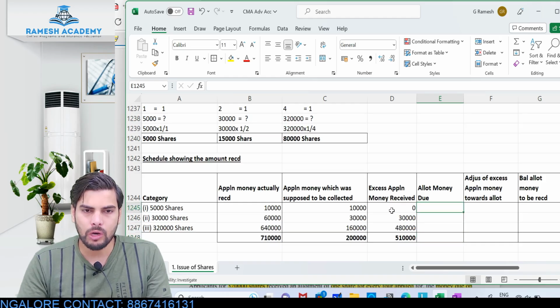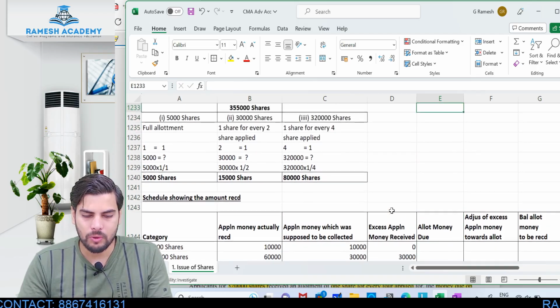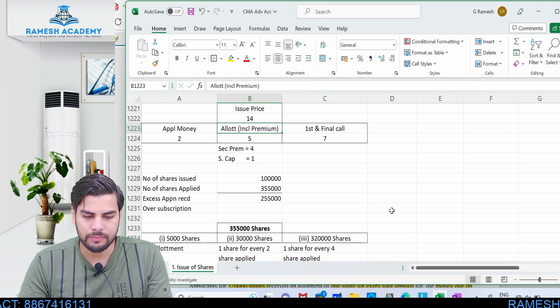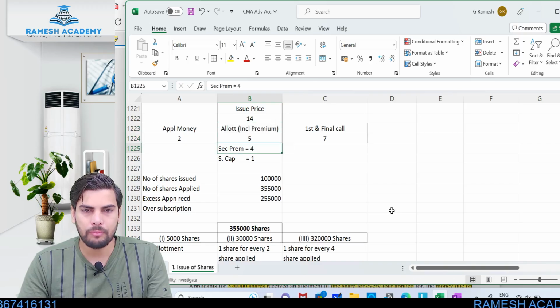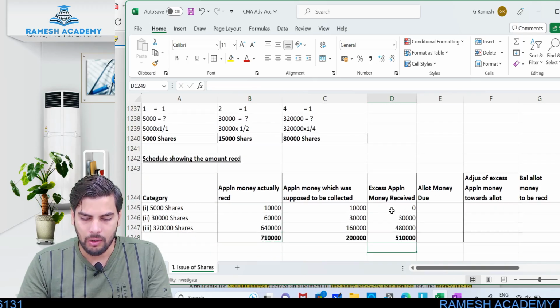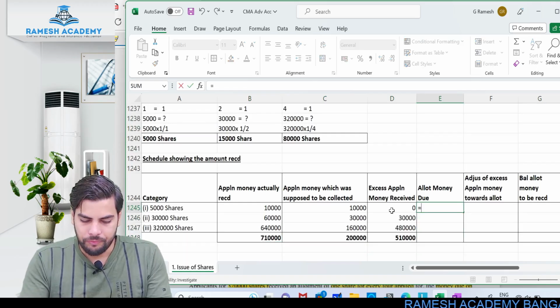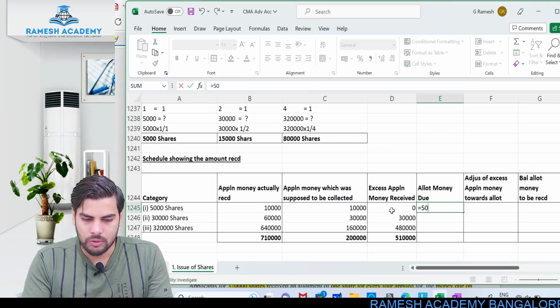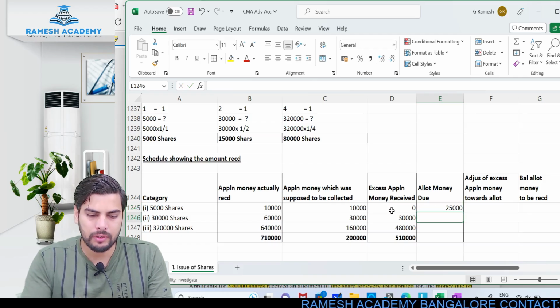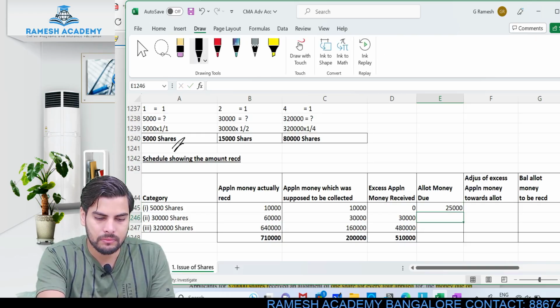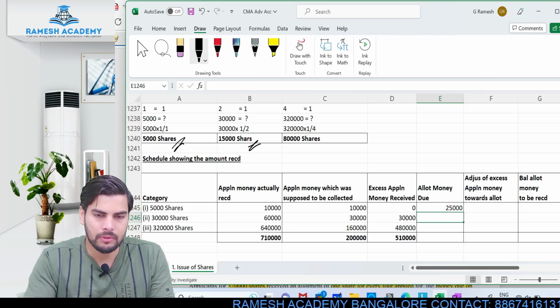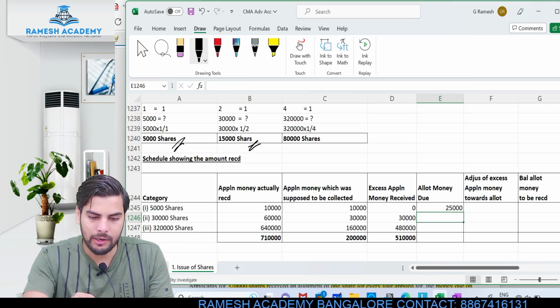Now when it comes to allotment, what is the amount due at allotment? I think 5 rupees is what is due at allotment, right? So check this out: allotment including premium, 5 rupees is due. Now 5 rupees into how many shares? This would be 5,000 shares, so 5,000 into 5. You need to consider these shares, guys, which are actually being allotted.